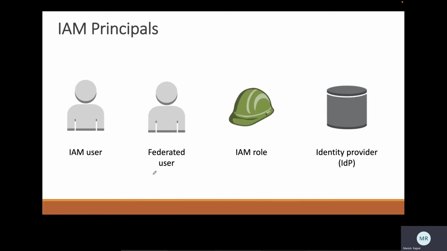When we start working with IAM, we have these four main principals. An IAM user, just like an end user who would be accessing AWS. Federated users, users coming from the outside, not having an AWS account. IAM role, one way in AWS to allow external entities. To allow federated access, we have to create IAM roles, and we can have various identity providers. Let's start the discussion of these principals one by one.